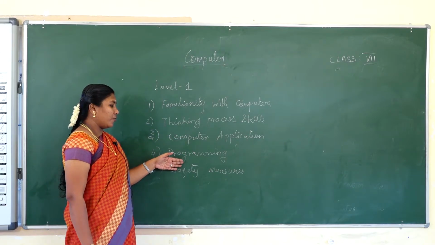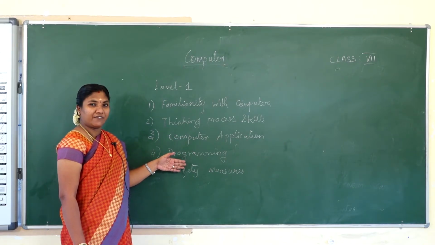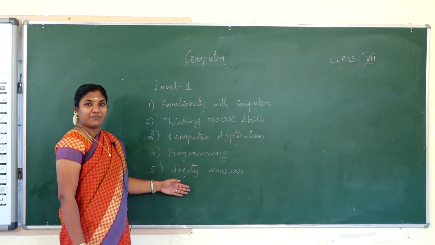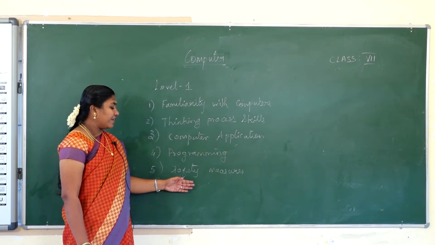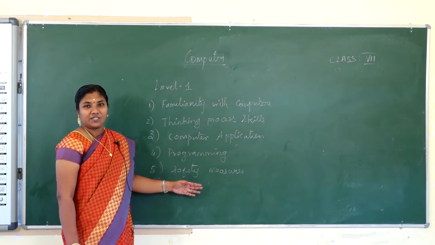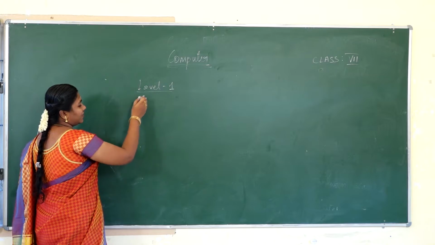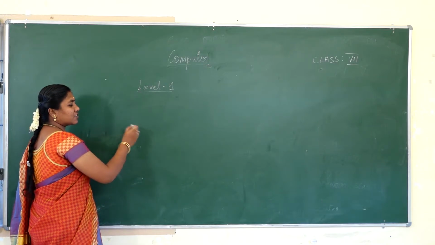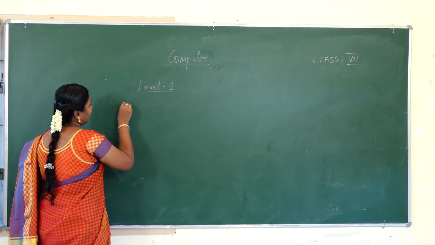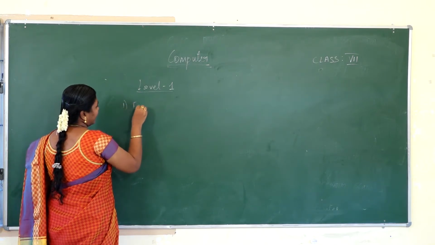And the fourth one, programming. There are many programming languages, and when you learn, you will be learning that. And the last one is safety measures. You have to take safety precautions and be careful when using the systems. So in these 5 aspects that I have learned so far, we are going to see first level 1, in familiarity with computers.